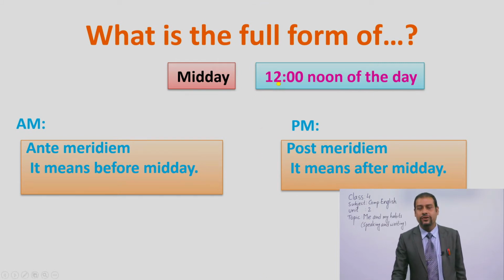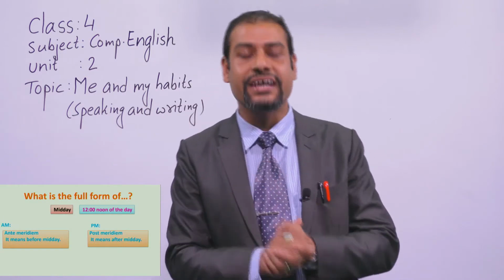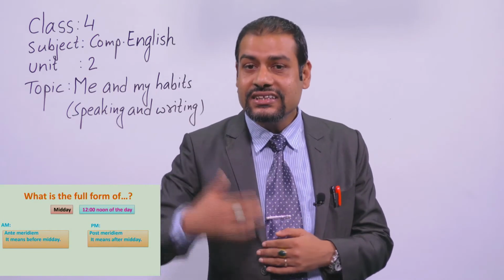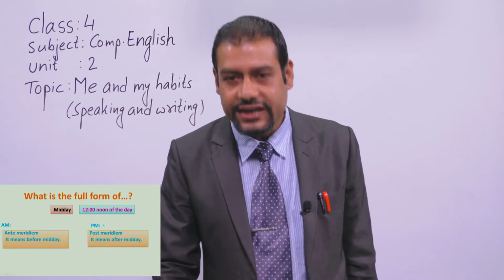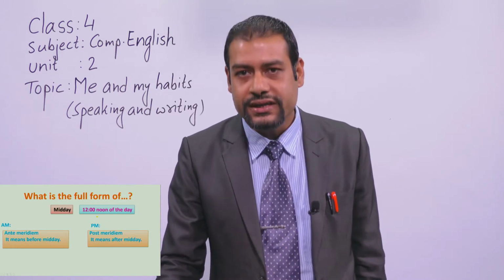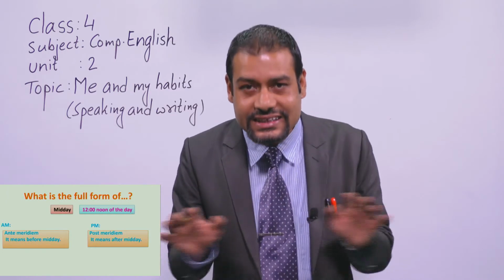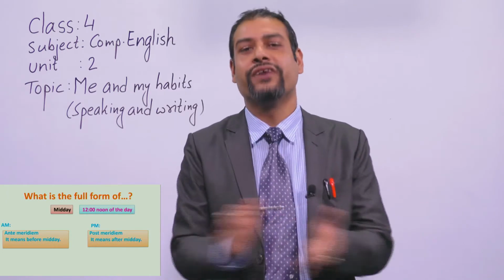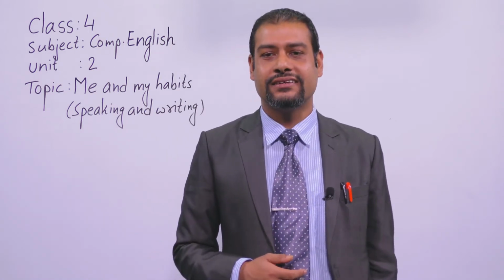So before 12 o'clock, if you want to tell the time, you have to use AM. Okay. For example, I can say 9 a.m., 10 a.m., 11 a.m., 11:30 a.m., half past 11 a.m. Okay. But if you want to tell the time after 12 o'clock of the day, then you have to use PM. For example, let's say 1 p.m., 2 p.m., half past 2 p.m. So is it clear to you, dear students? Very good.